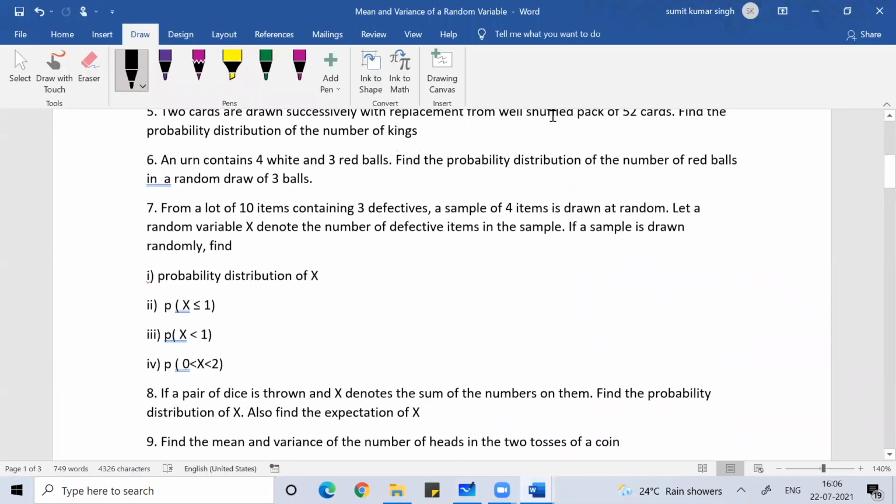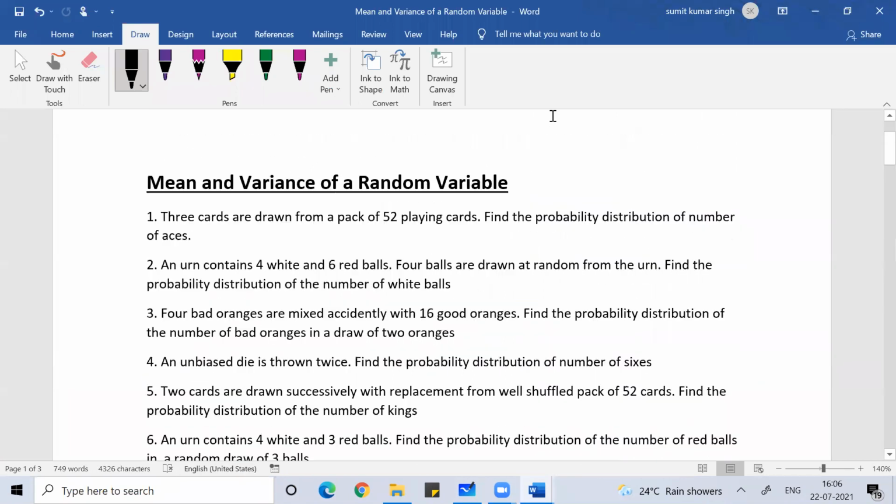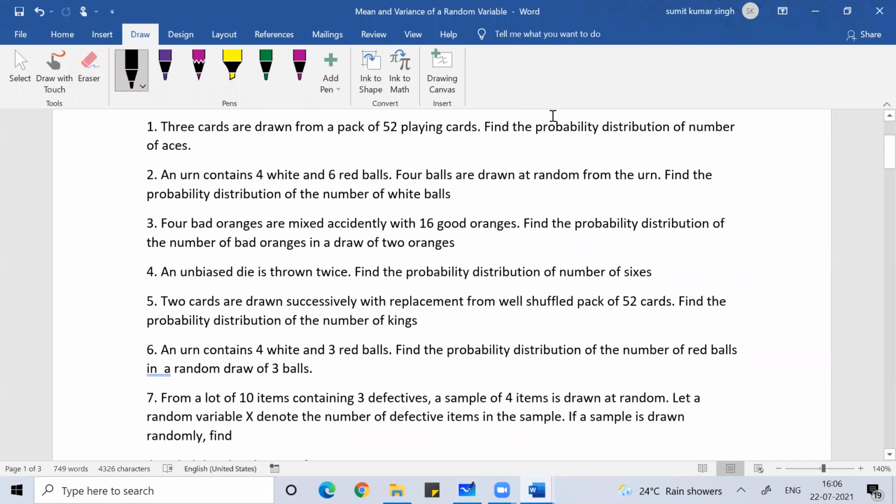If you want, I'll send you this question. You can solve these questions by yourself. If you want, I'll discuss more questions based on this probability distribution. We'll discuss one or two questions more tomorrow to make you understand this.